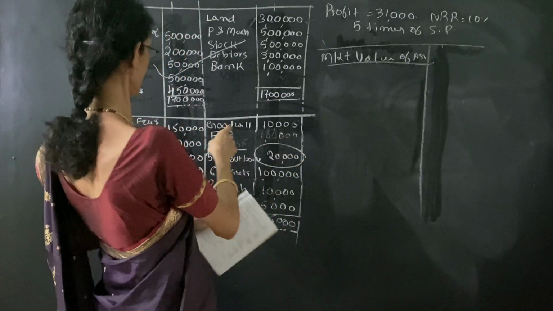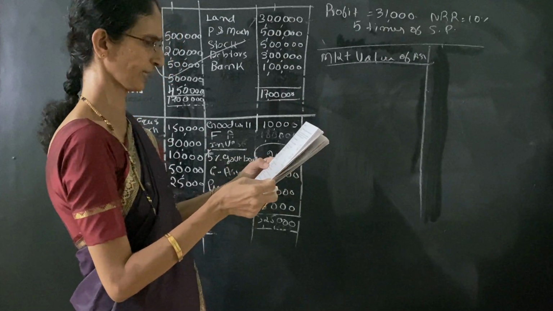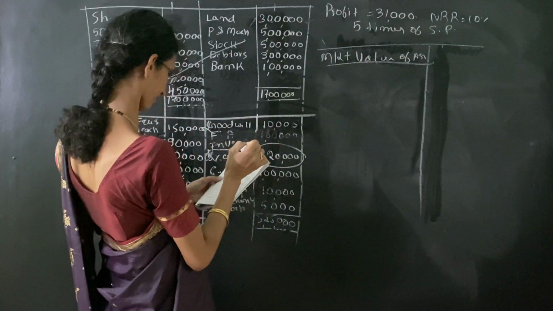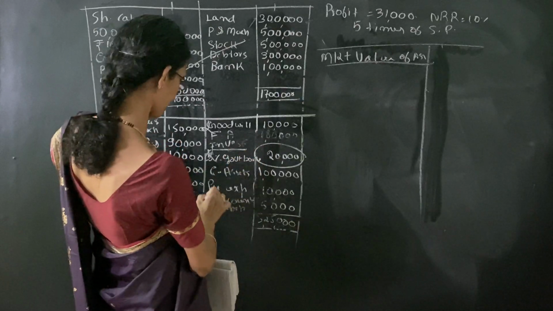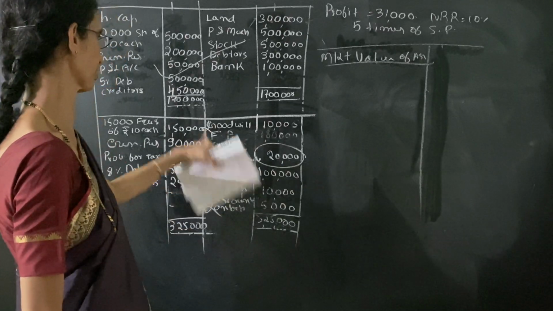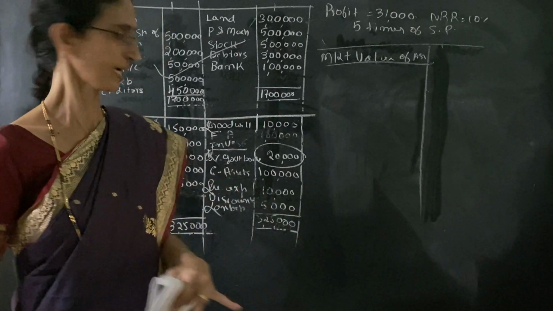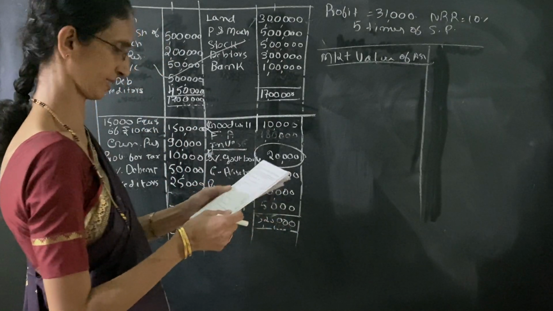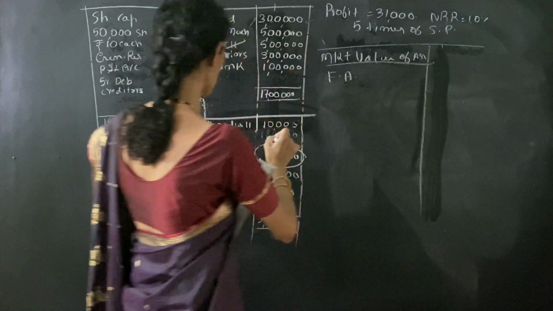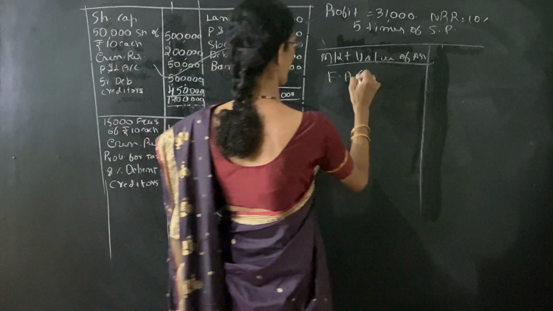Under that, see here, don't take goodwill, then don't take investment, then leave the preliminary expenses and discount on issue of debentures. We have to leave these first: goodwill, then investment, then preliminary expenses and discount on issue of debentures. So we get only fixed asset. The value of fixed asset is 1,80,000.